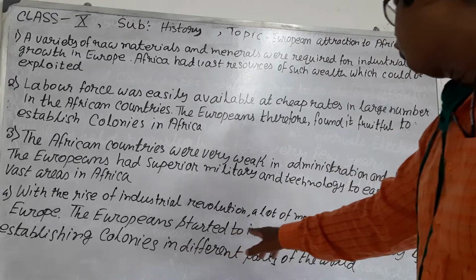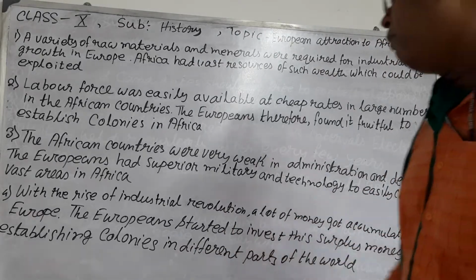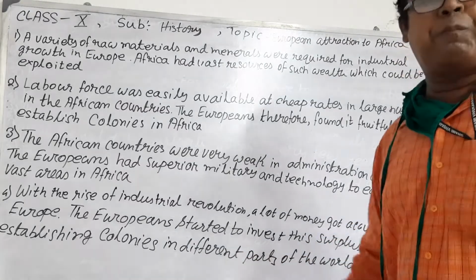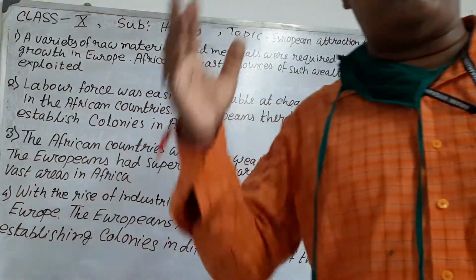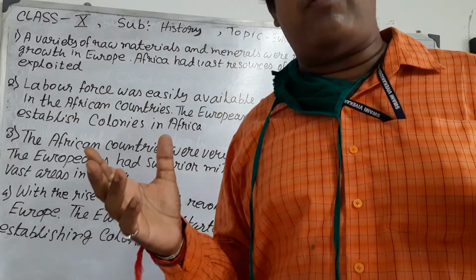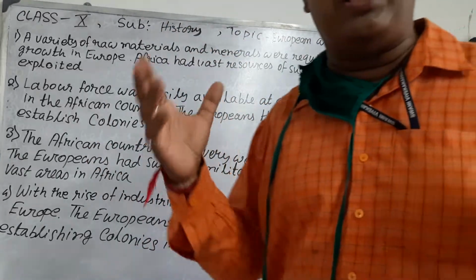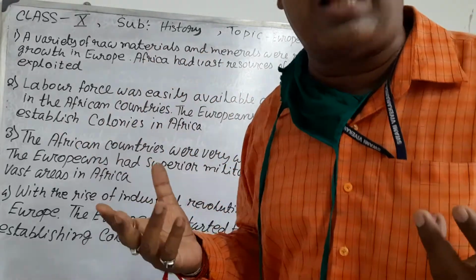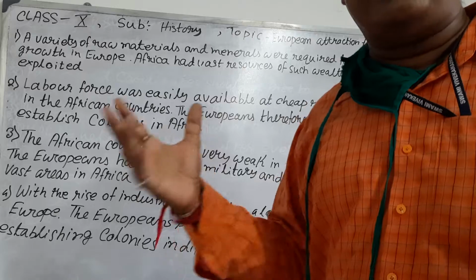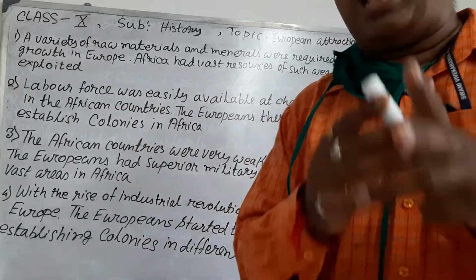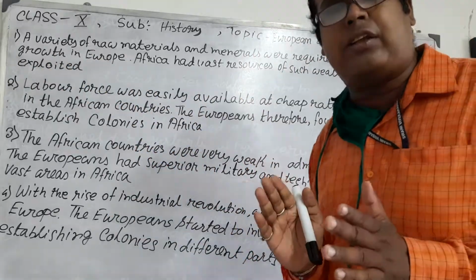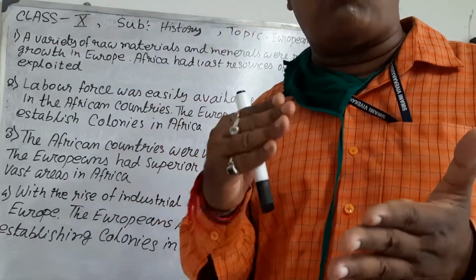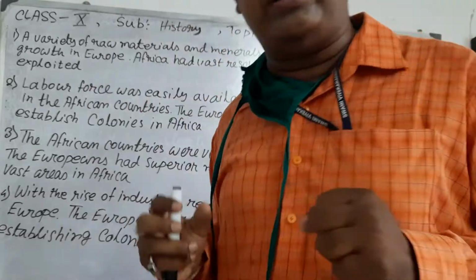The Europeans started to invest this surplus money by establishing colonies in different parts of the world. The Industrial Revolution was a huge change in European life, including economic life. England, France, Germany and the Netherlands accumulated huge money and wanted to invest it in colonies.